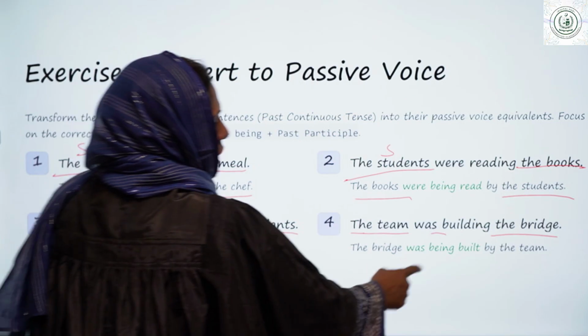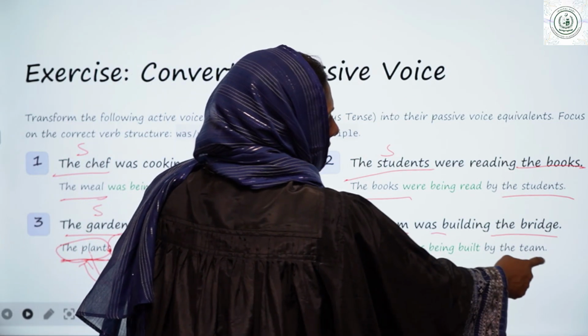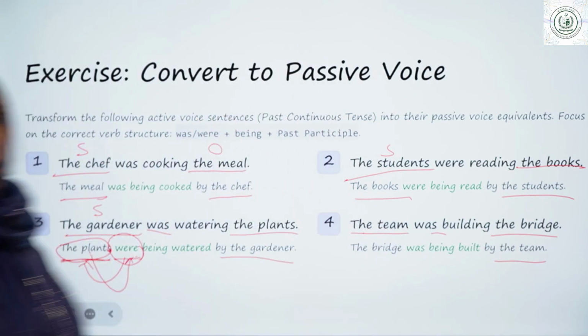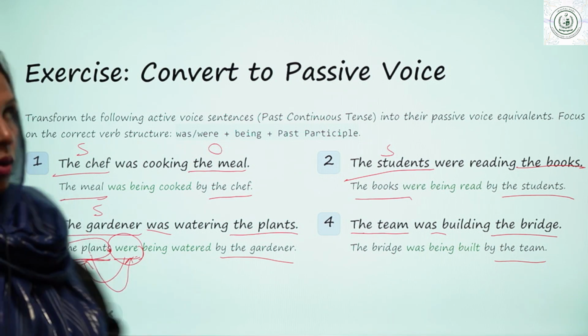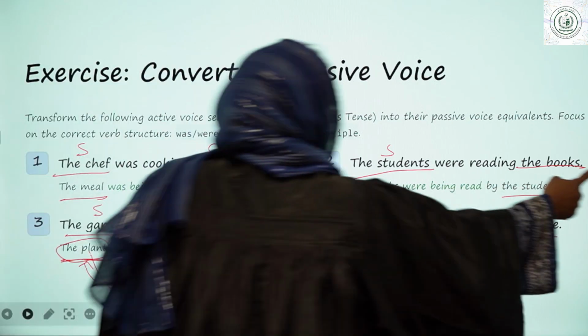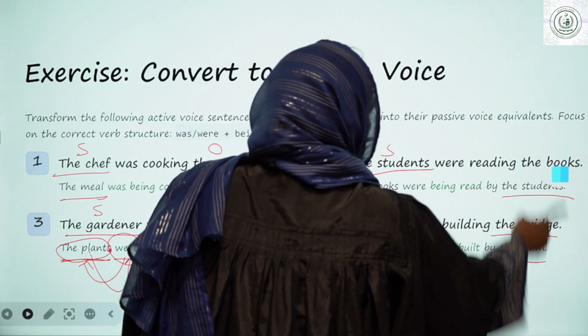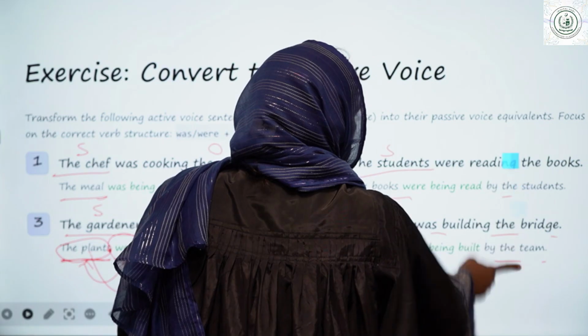The bridge was being built by the team. So, in this way, you can understand how we are going to convert the active voice into passive voice in past continuous tense. I have a worksheet for you as well.